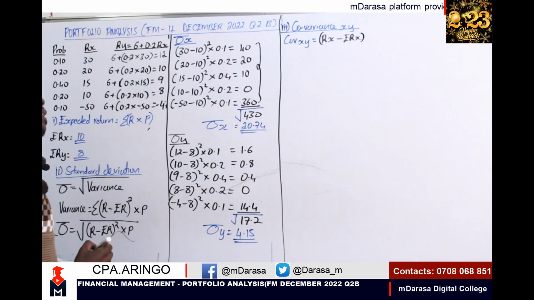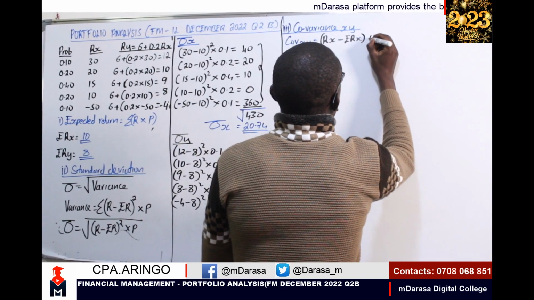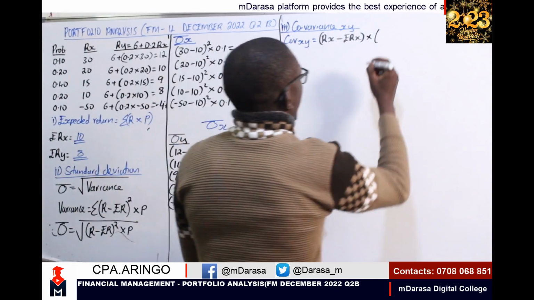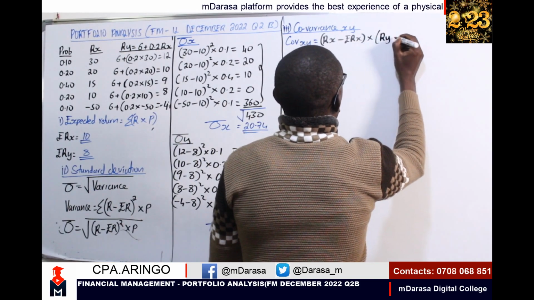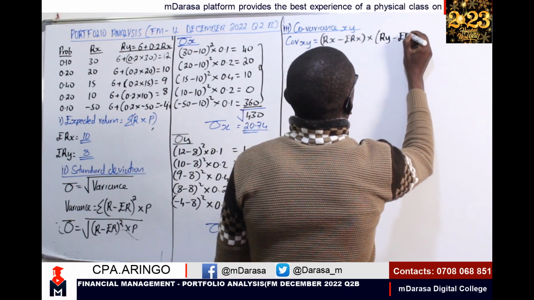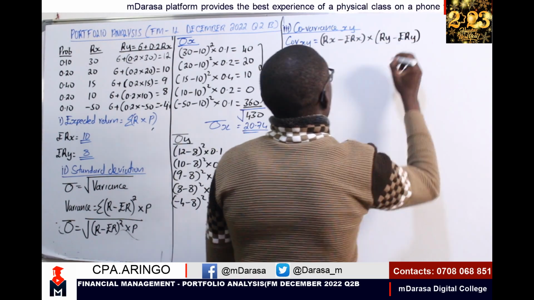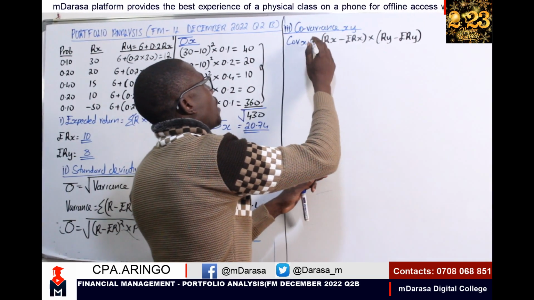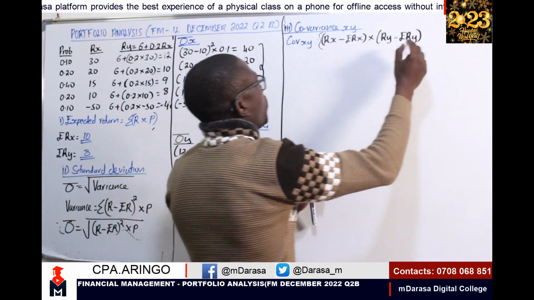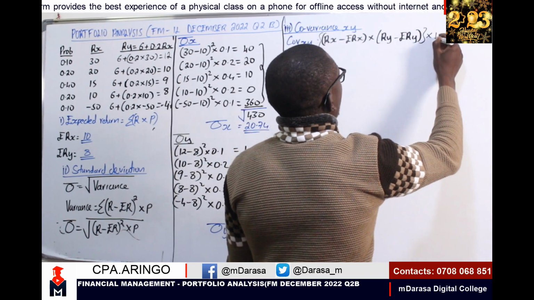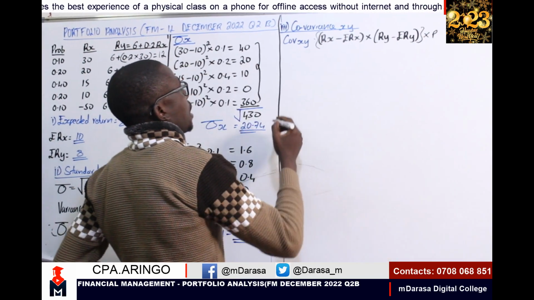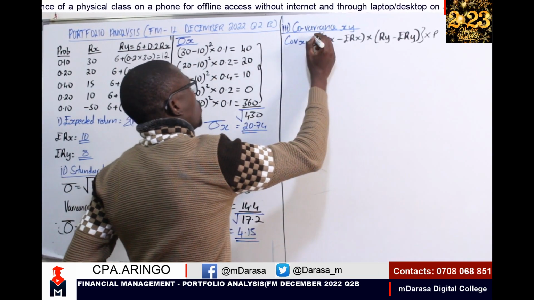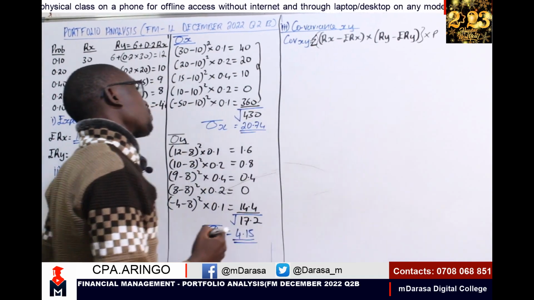Then you are going to multiply by our next security, Y: return of security Y minus expected return of security Y. Then all of this, I should not forget to multiply by our probability. Then after that, you need to get the summation.